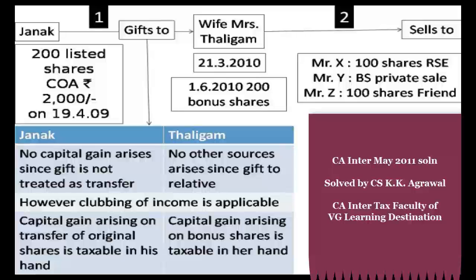But the clubbing of income provisions get applicable in the hands of Janak. Wife is selling these shares to some private person. Now, capital gain arising on the sale of bonus shares shall be taxable in the hands of Janak, whereas capital gain arising on the transfer of original shares is taxable in the hands of wife Thaligam.